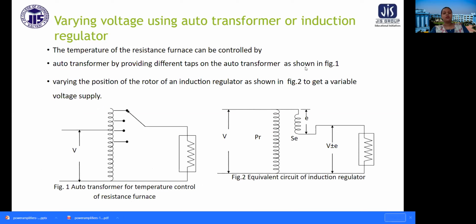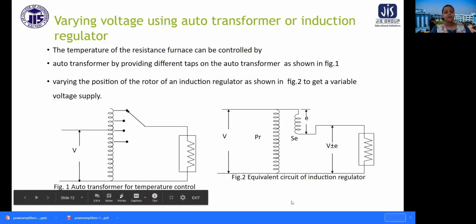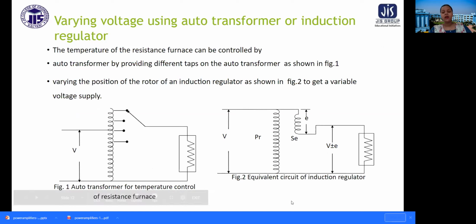Varying voltage using autotransformer or induction regulator. In the figure we can see there is a figure of autotransformer, or we can have an induction regulator. The temperature of the resistance furnace can be controlled by autotransformer by providing different taps on the autotransformer, or by varying the position of the rotor of an induction regulator to get a variable voltage supply. So these are the two methods of varying voltage using autotransformer or induction regulator.